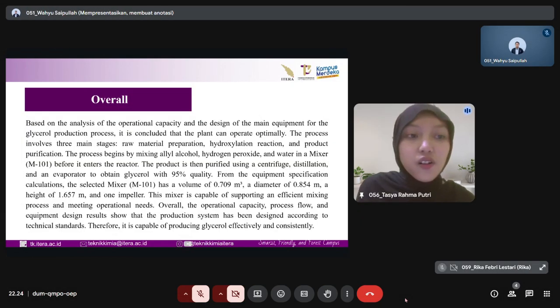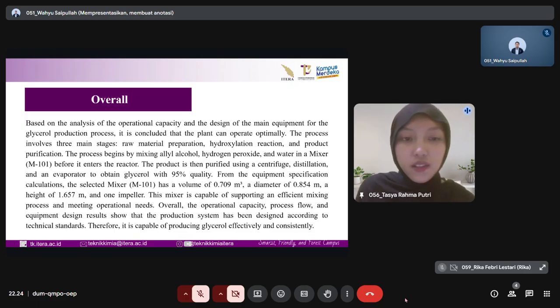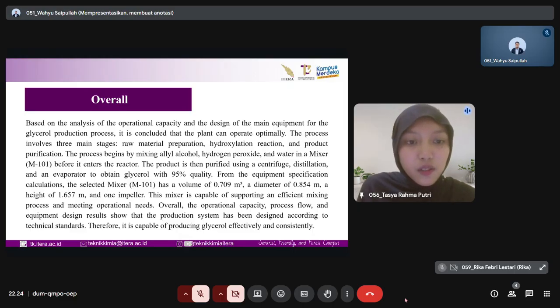Next is the overall conclusion. Based on the analysis of the operational capacity and the design of the main equipment for the glycerol production process, it is concluded that the plant can operate optimally. The process involves 3 main stages: raw material preparation, hydroxylation reaction, and product purification.